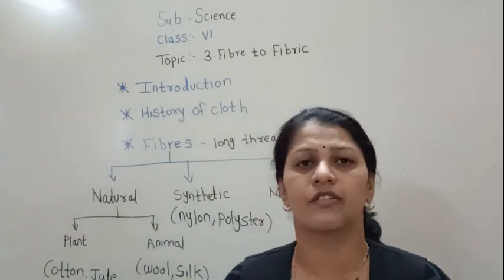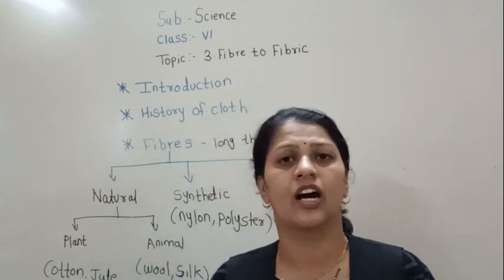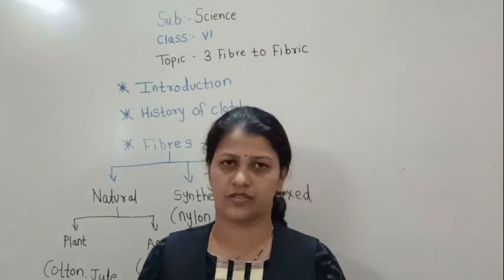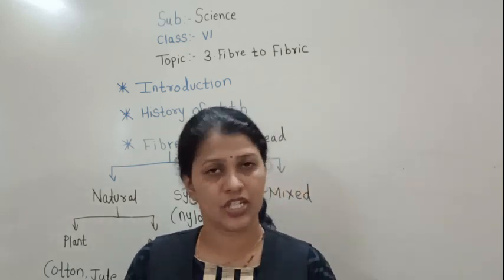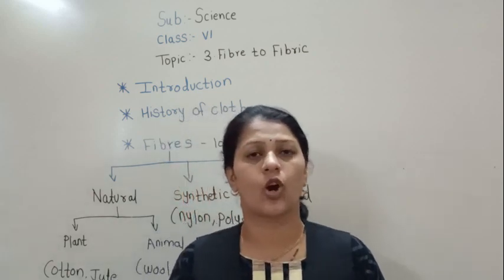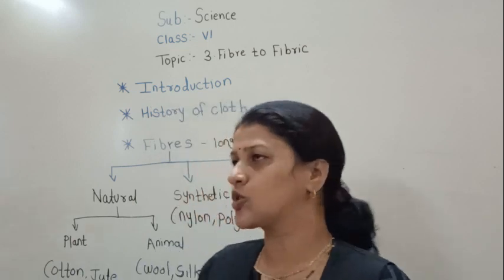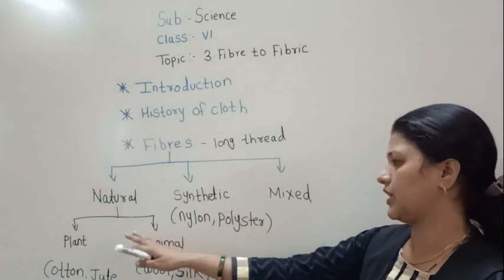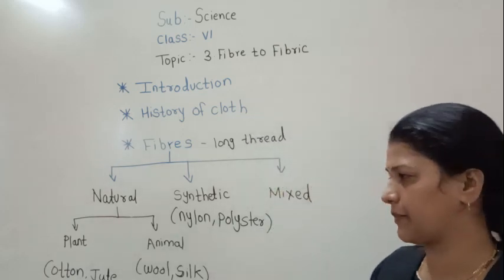What happens? These cotton fibers can be easily attacked by moths. They get damaged easily and they cannot dry easily. So these are the disadvantages of a natural fiber.